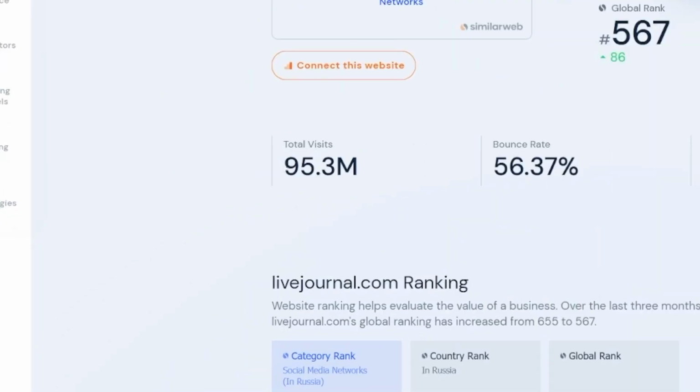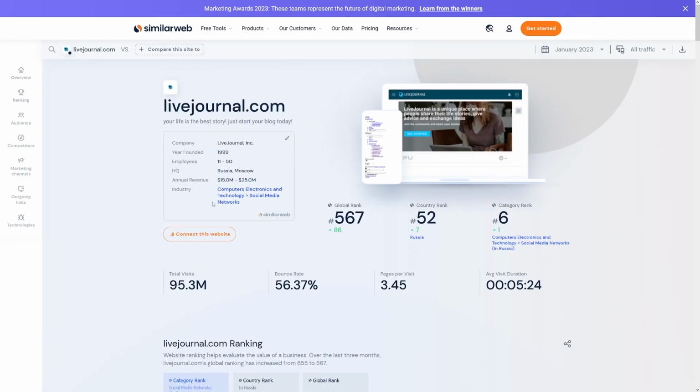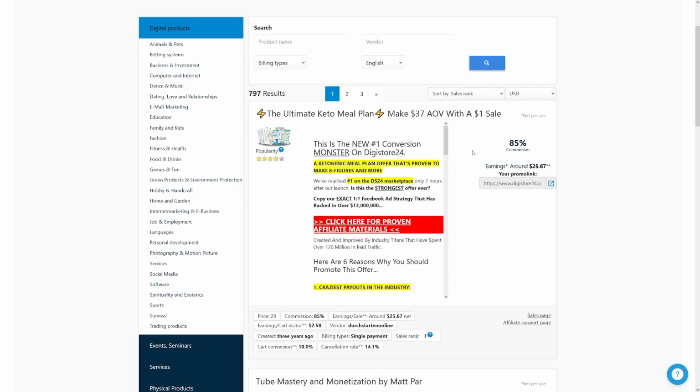LiveJournal.com has 95 million total visits. Okay, so that's a lot of traffic for one website. So a lot of people are going to see it, and in turn, a lot of people are going to buy that article, and you're going to get $25 for each one of those sales.